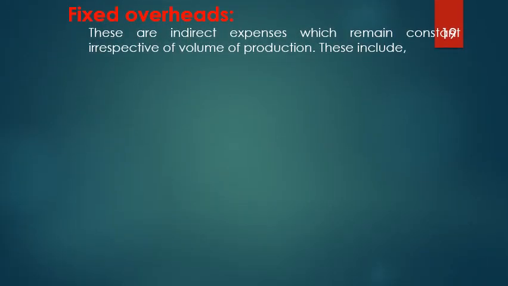In addition to these overheads, there could also be some indirect expenses which remain constant irrespective of the volume of production. They do not vary. For example, if I produce more, the tooling cost may increase, the lubricants cost may increase. If I get more customers, the selling overheads may increase.